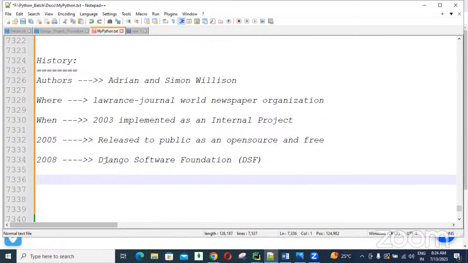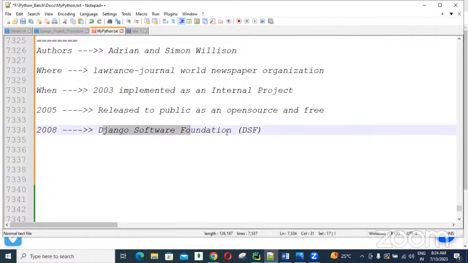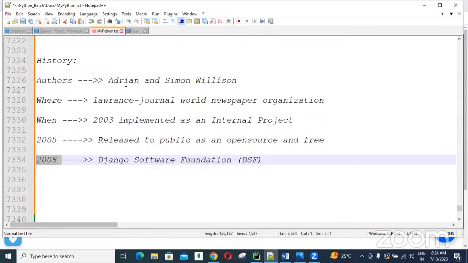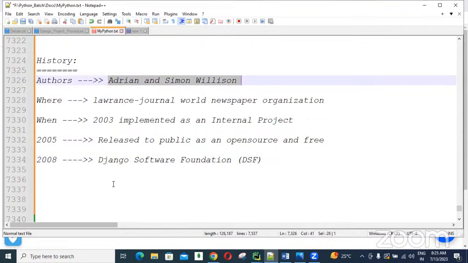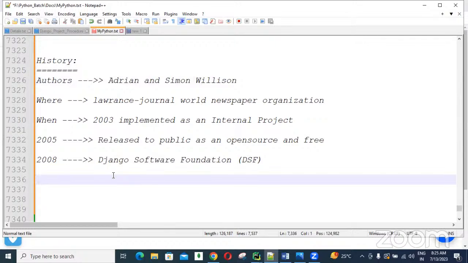With this name, in 2008, our authors started their own company, and they spent more time developing this Django framework, guys. To develop more features in this Django framework, they spent more time and developed new features in every version, guys. Clear that?